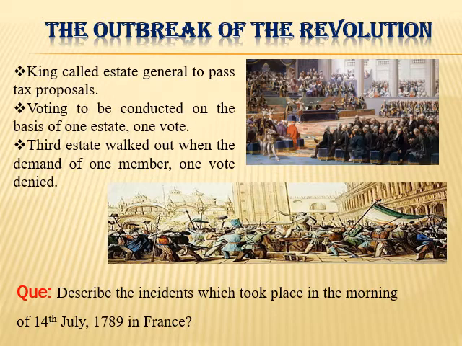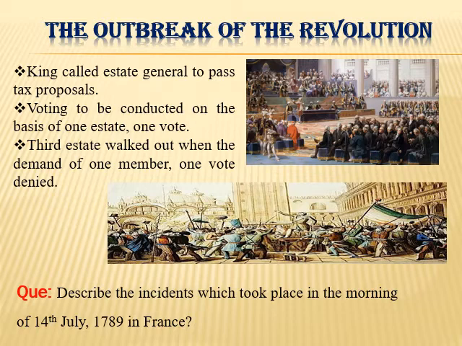Due to the severe winter, the harvest was severely affected in France, which led to an increase in the prices of essential commodities. Crowds spent hours in long queues at the bakeries to collect bread. So students, on 14th July 1789, an agitated crowd destroyed the Bastille. The Bastille was hated by all French people as it symbolized the dominating power of the king.